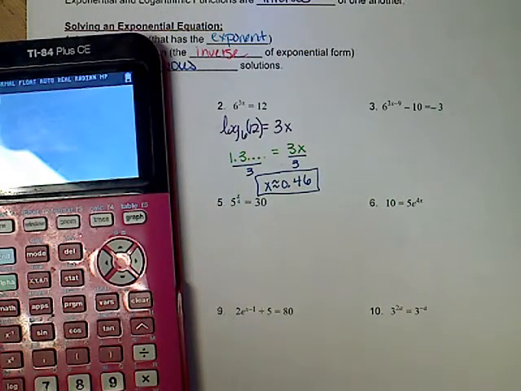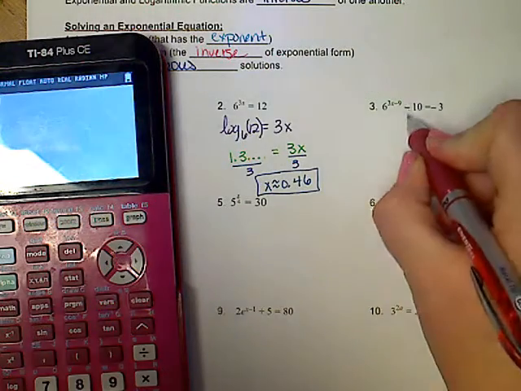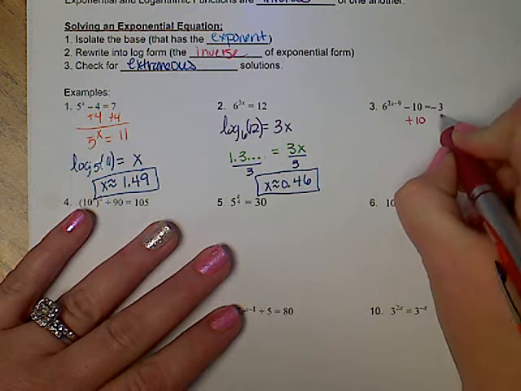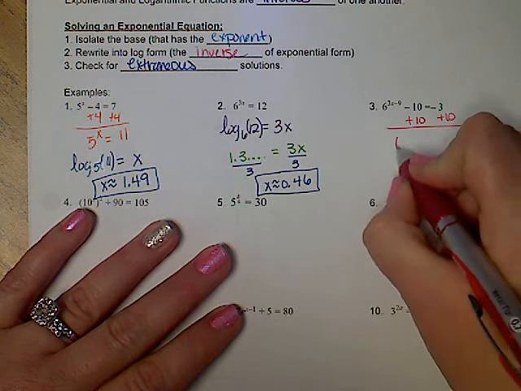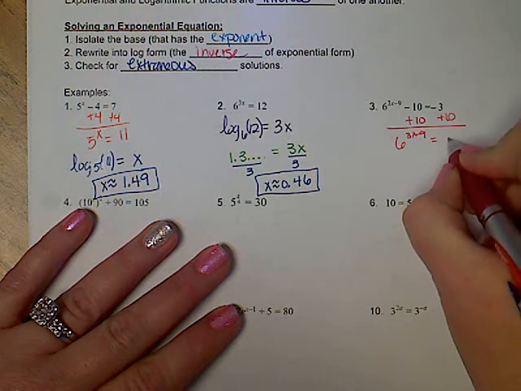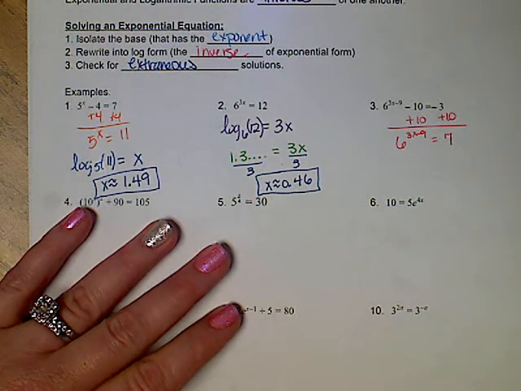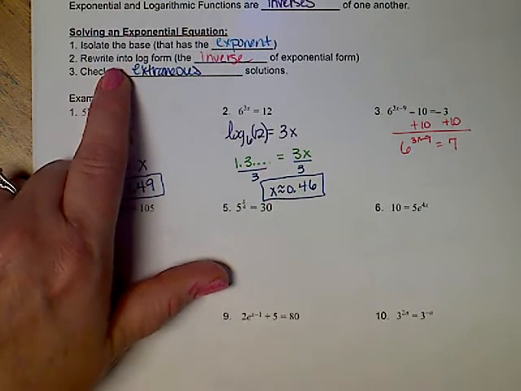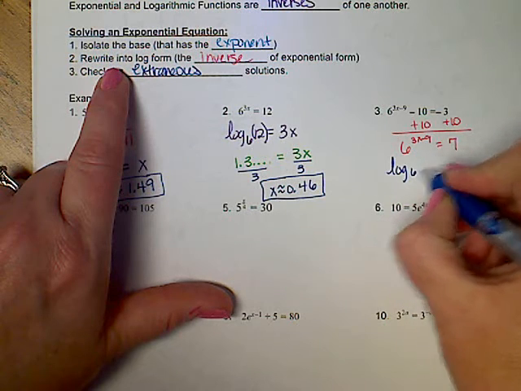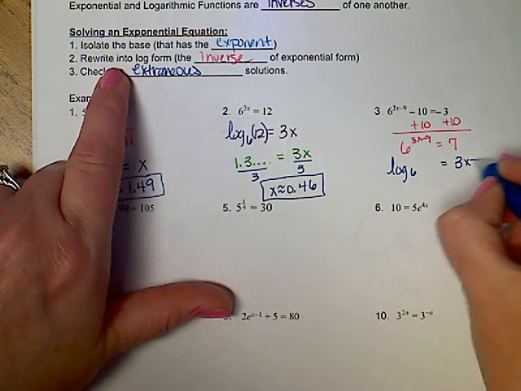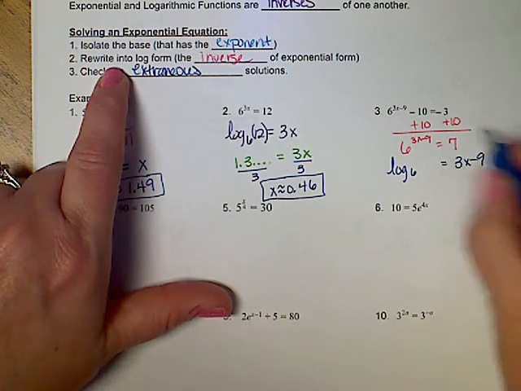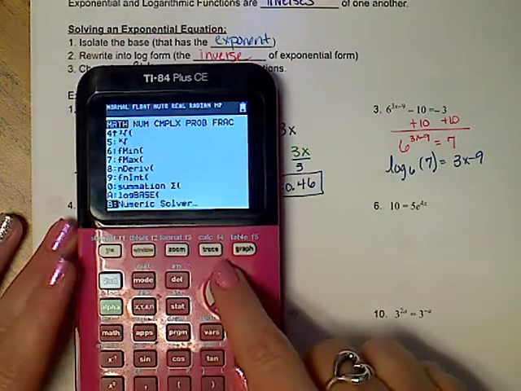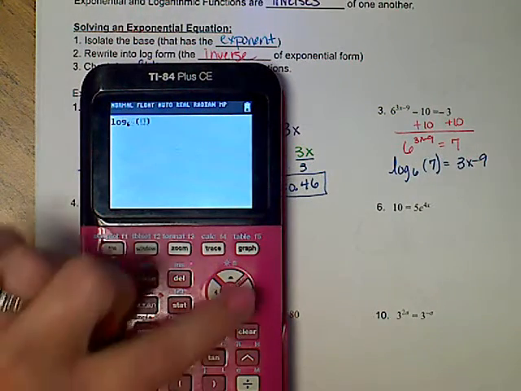The third example, we have got the base at 6, and I need to isolate it, so I've got to get rid of that 10 by adding. So I've got 6 to the 3x minus 9 equals 7. Negative 3 plus 10 is 7. So my base is isolated, so it is time to rewrite. Log base 6, isolate the exponent. Exponent always comes over of 7.